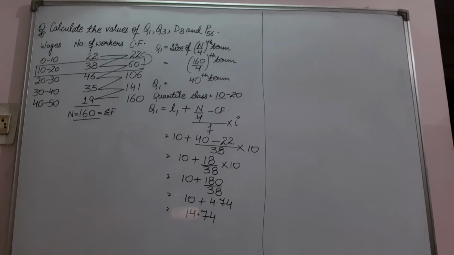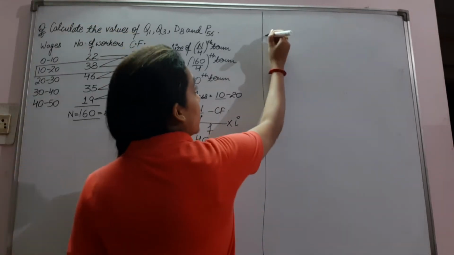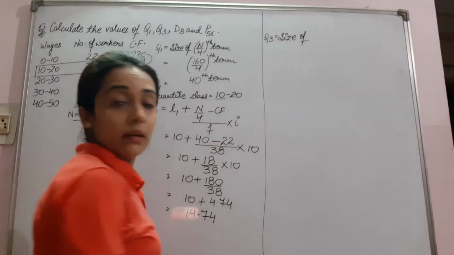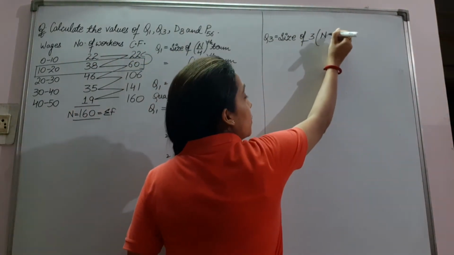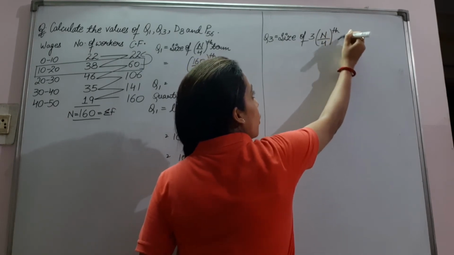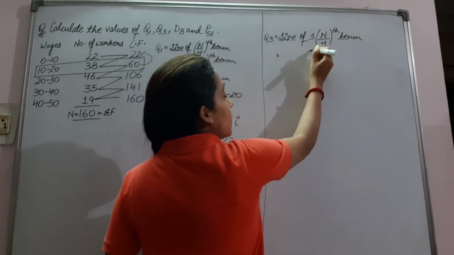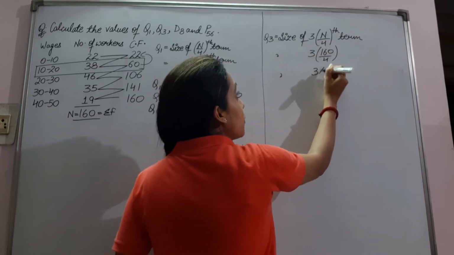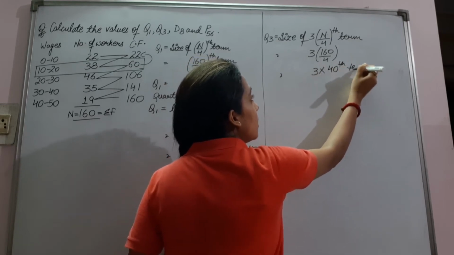Now, the second thing we have to calculate is Q3. Q3 is equal to size of 3 into n upon 4th term. 3 into what is n? 160 upon 4th term. 3 into 40th term, no?